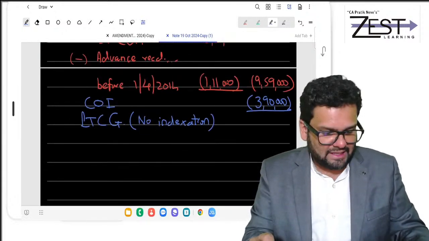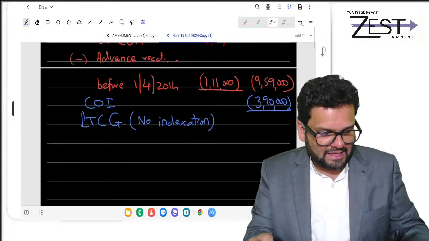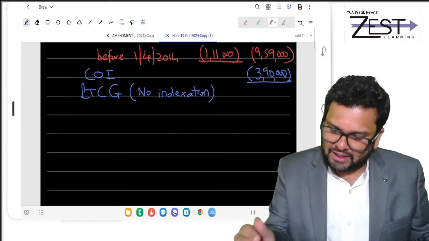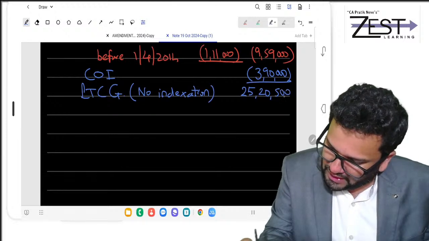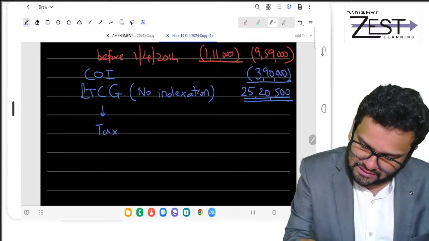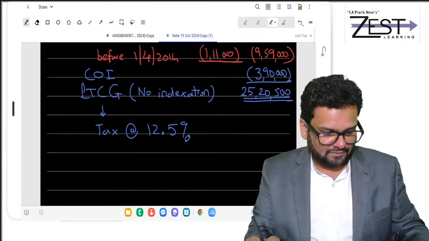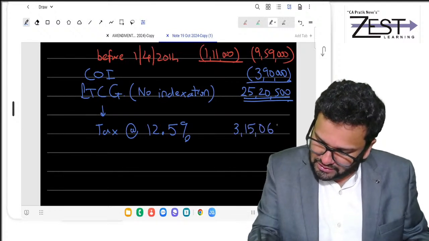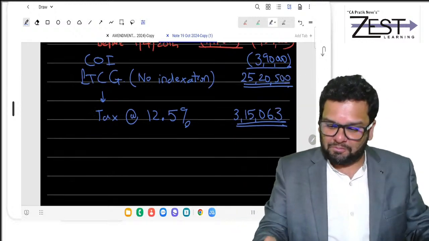38,69,500 less 9,59,000 less 3,90,000. You are getting, friends, 25,20,500. Friends, on this you will pay tax at 12.5%. So what is that? It is 3,15,063. Agreed?